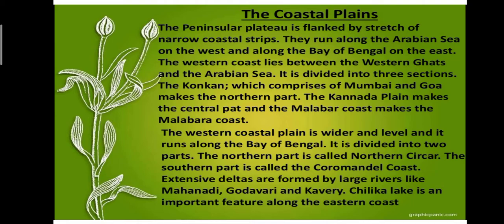The eastern coastal plain is wider and level, and it runs along the Bay of Bengal. It is divided into two parts. The northern part is called the Northern Sircar. The southern part is called the Coromandel coast. Extensive deltas are formed by large rivers, four main rivers, that is the Mahanadi, Godavari, Krishna and Kaveri. Chilika Lake is an important feature along the eastern coast.